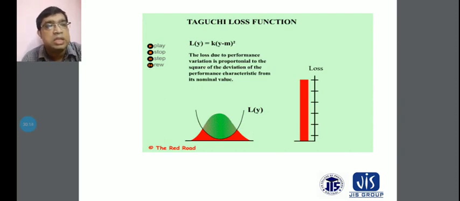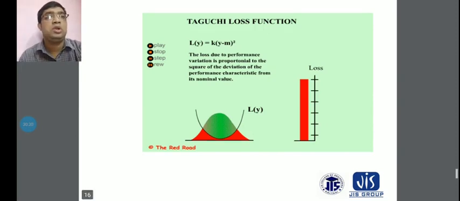You can see the curve L(y) and the bar chart, where the loss is shown at the top according to the Taguchi loss function.